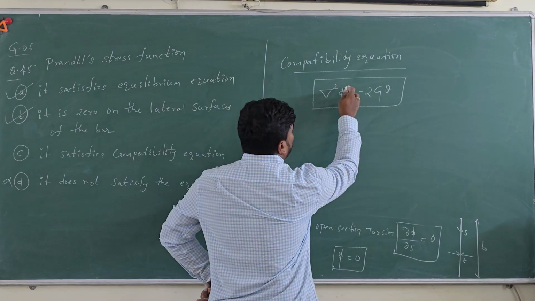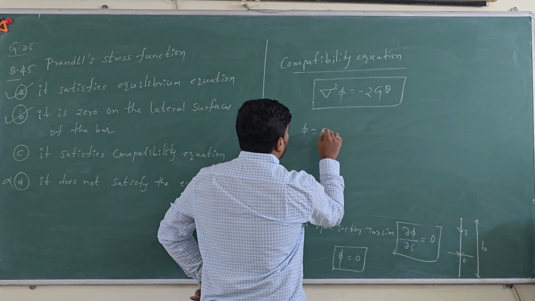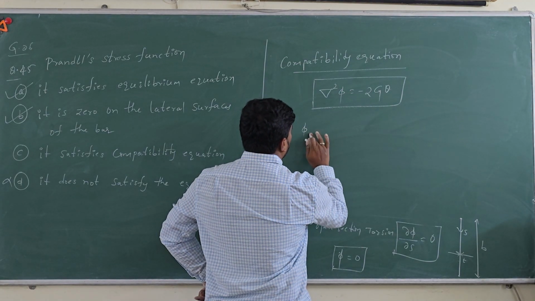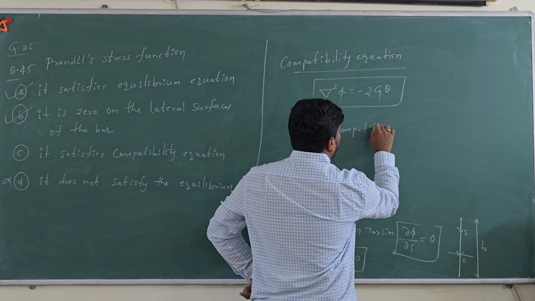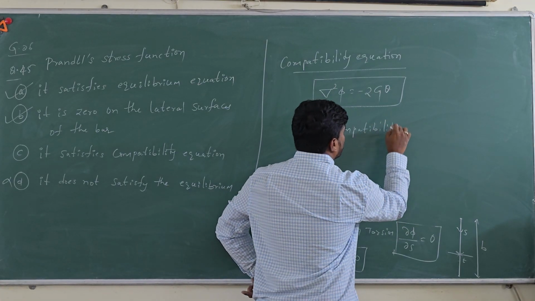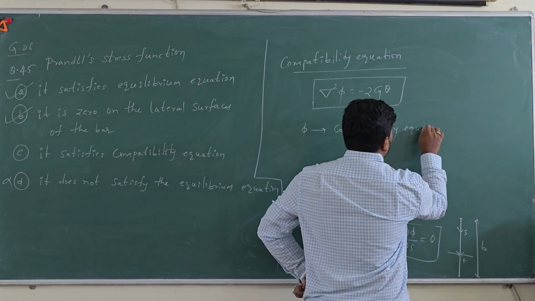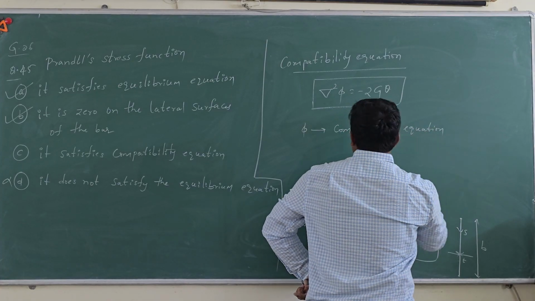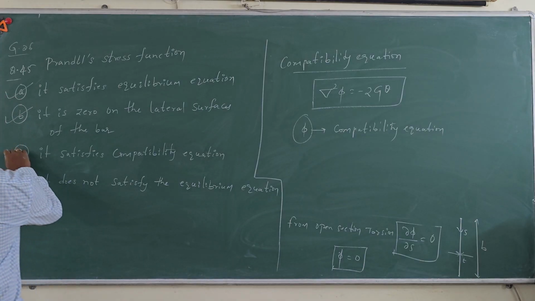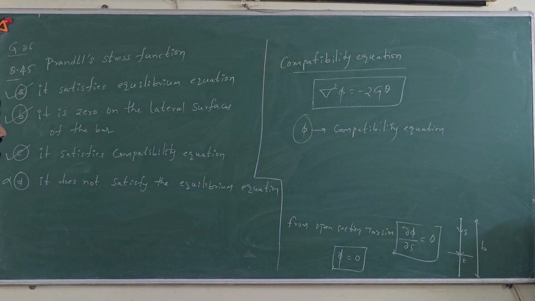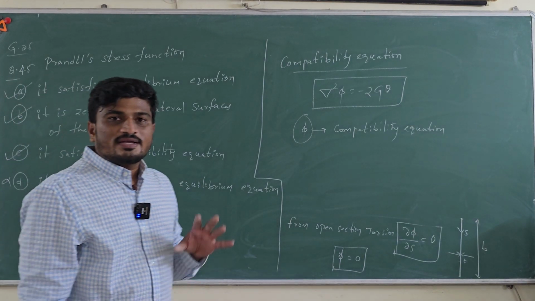Obviously this phi has to satisfy the compatibility, since it is satisfying the equilibrium equation. This phi can satisfy the compatibility equation also. So option C is also correct. Then option D is wrong. Correct answers are A, B and C.